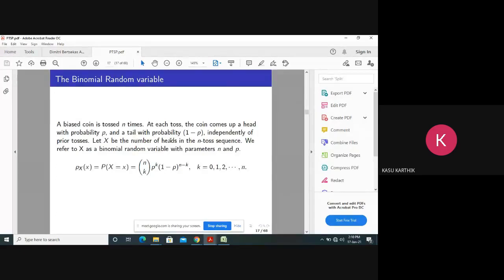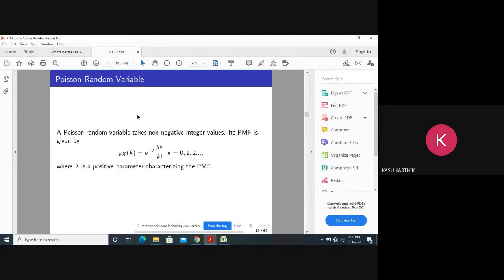When we go for binomial, when a sequence of events repeats independently, something like tossing a coin 5 times, we are repeating the same experiment so many times, and each outcome is independent of the other outcomes. In such cases, we go for the binomial random variable.